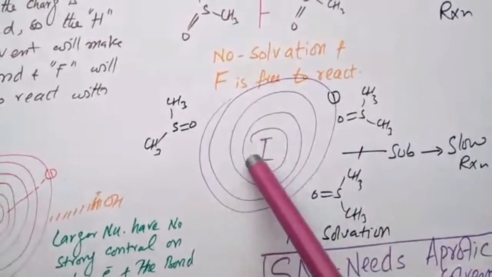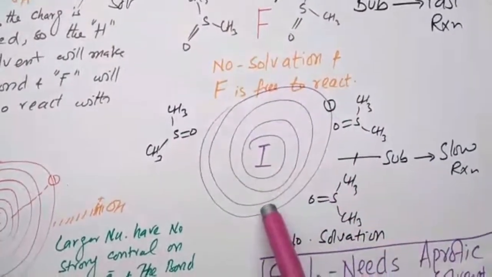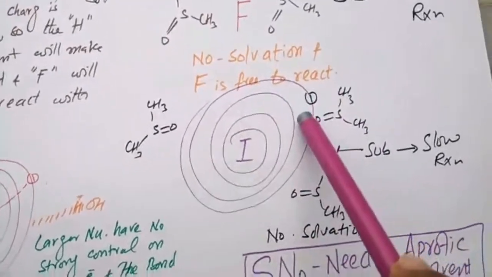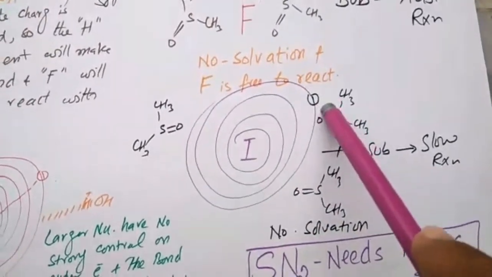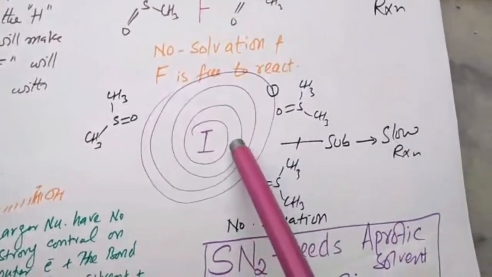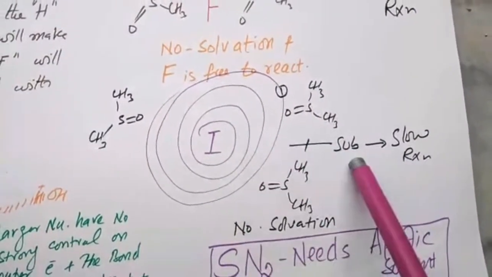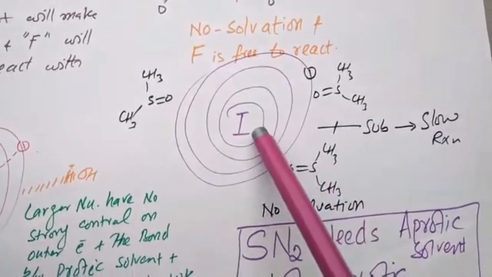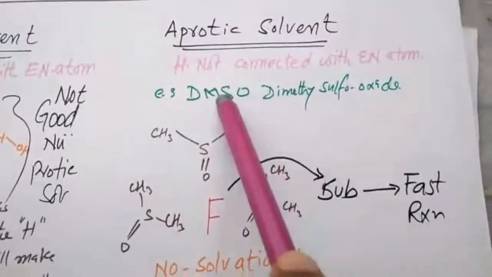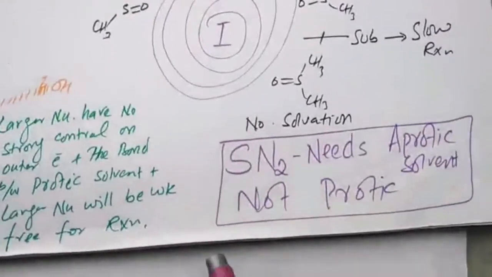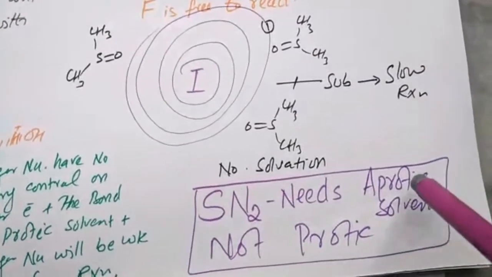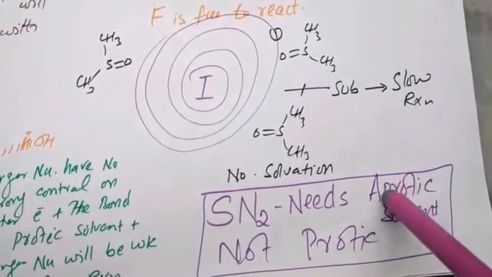Again, in the case of a larger nucleophile, there is no solvation, no effect from the solvent. But due to the larger size, these electrons are not localized, so the reaction with this substrate is slow. When the reaction with this substrate is slow, this is not a good nucleophile when the solvent is aprotic.